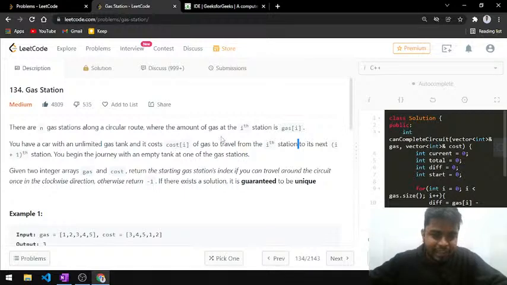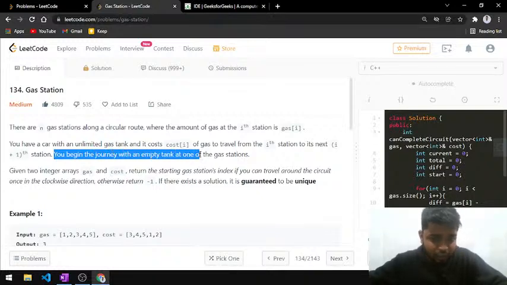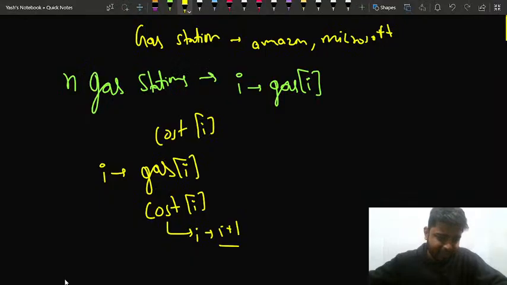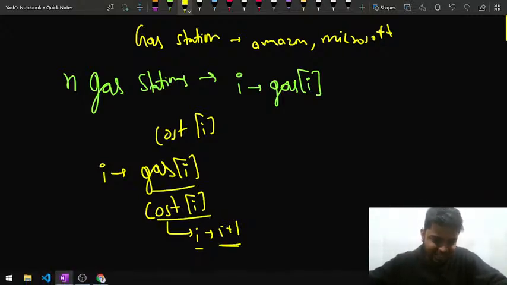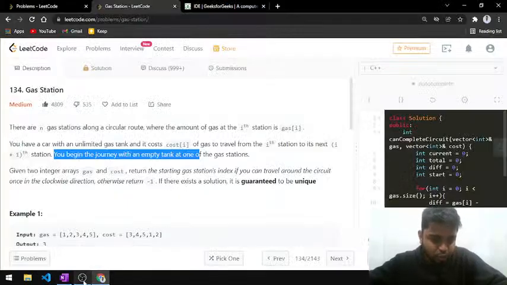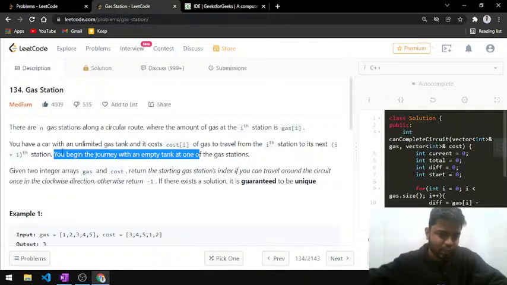Now furthermore, it says that you begin the journey with an empty tank at one of the stations. So you can start from any particular station, and that would depend on you. If you move from the ith to the i plus 1th gas station, the cost will be cost[i], and the gas is gas[i] that you will get at that particular station. And you will be moving in a circular direction, right?